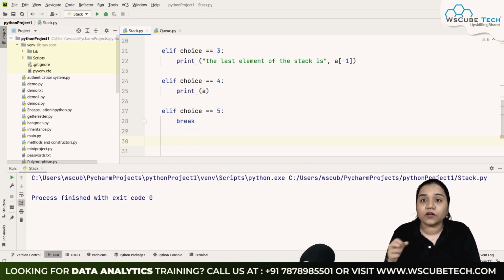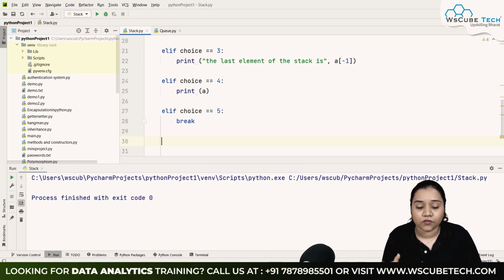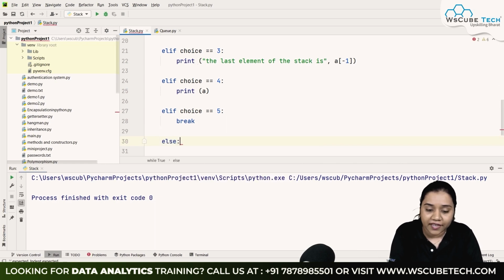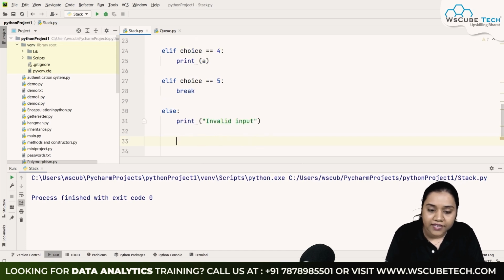After breaking the loop, there might be a possibility that a person can write any invalid input over here. Suppose a person can write one in letters, or even they can make mistakes in anything, right? There can be that possibility. To avoid that thing to happen, what we will be doing, we will be writing else, we will print invalid input. Okay, let's run and see what happens over here when we run this program.